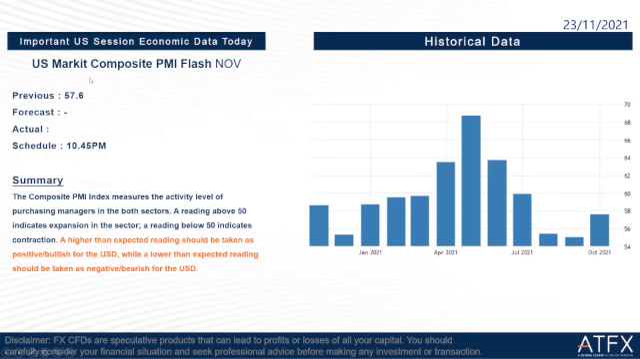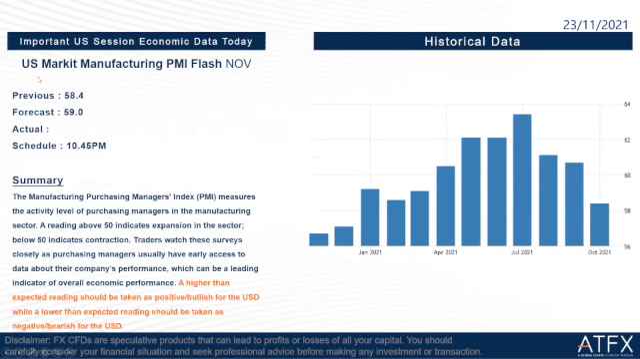So US market composite PMI flash November. The previous is 57.6. The forecast remains unknown, and the schedule is at 10:45 tonight. If higher than expected, the reading should be taken as positive for the USD, while a lower than expected reading should be taken as negative for the USD.